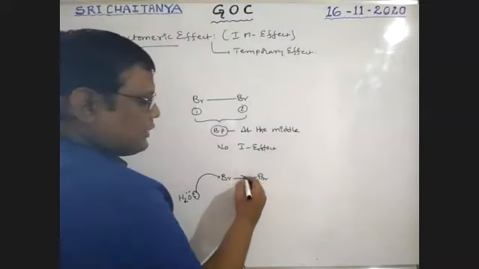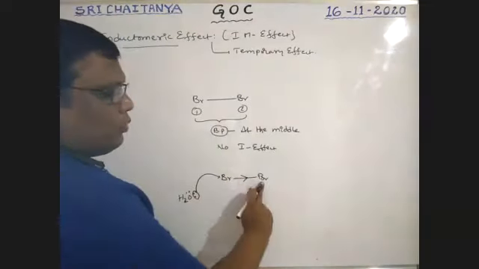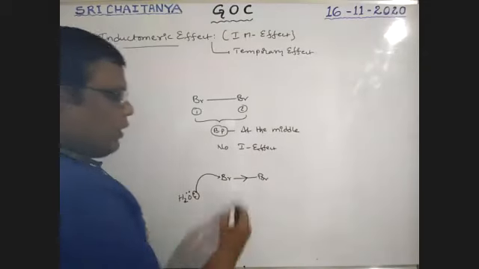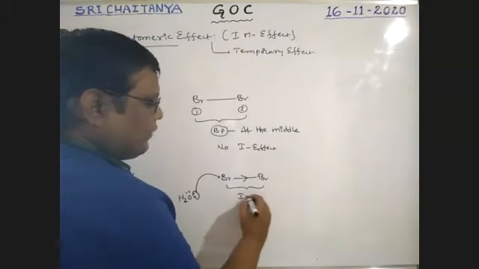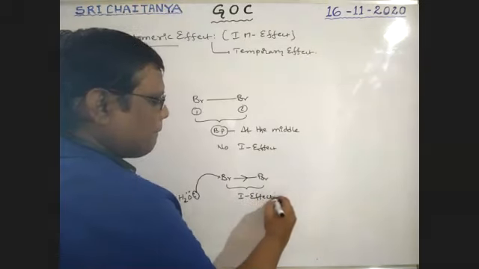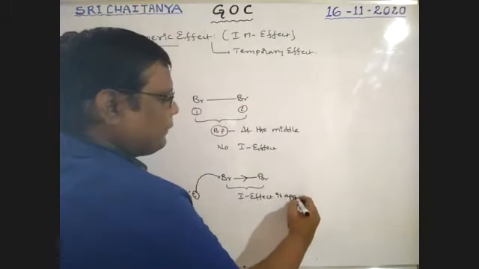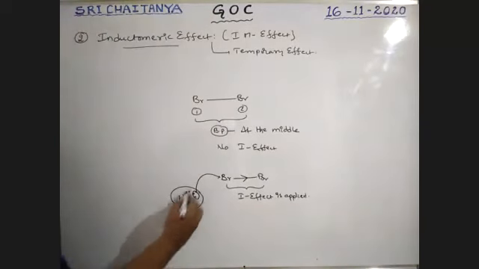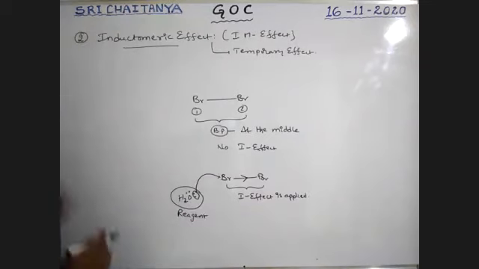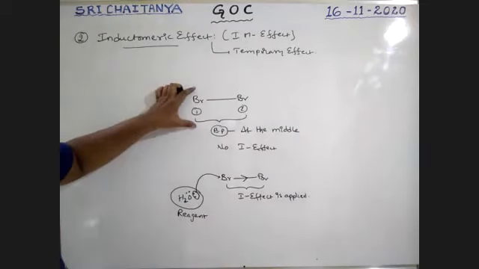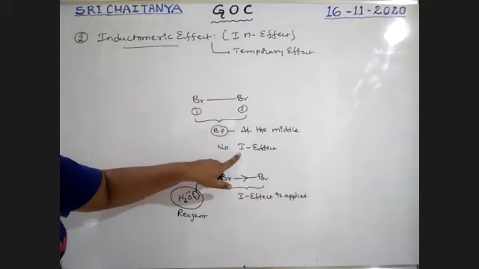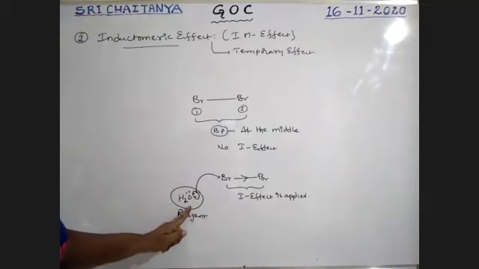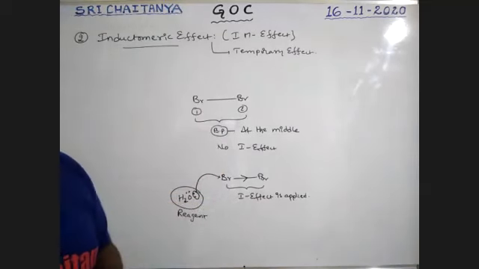Now this bond tends to move towards bromine. Now the I effect is developed, because water is a reagent. That means actually the molecule has no I effect, but in the presence of the reagent, the I effect is developed.